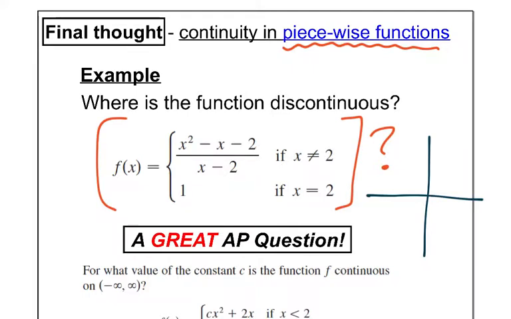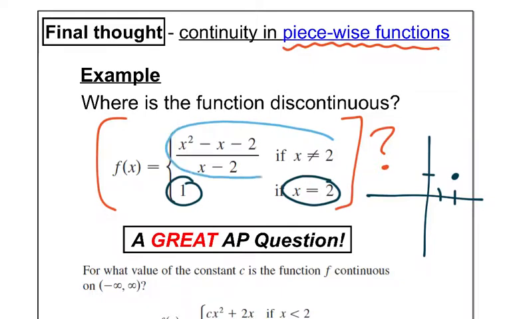All right, when x equals 2, I get the y value of 1. So over here, I get (2, 1). Great. But for the whole rest of the graph, when x is not 2, I'm doing this, which is probably hard to know what this is, but it's actually just a line if we think about it. So this is just a line that looks sort of like this. But because of the vertical line test, I need to have an open circle over here. So this is probably what our graph looks like. For when x equals 2, I have a dot. And for everywhere else on the graph, I have just a line.